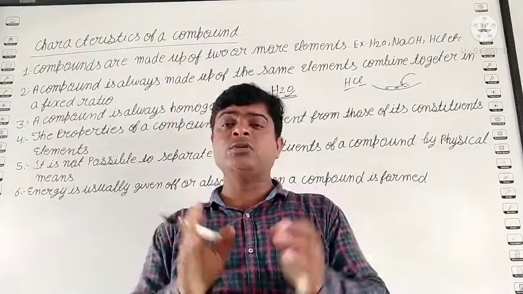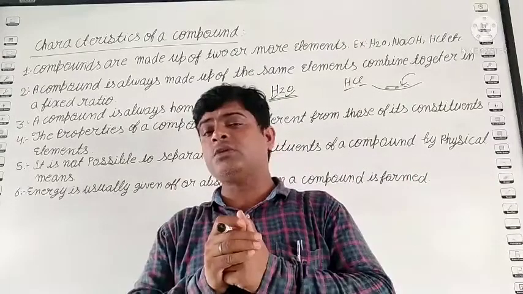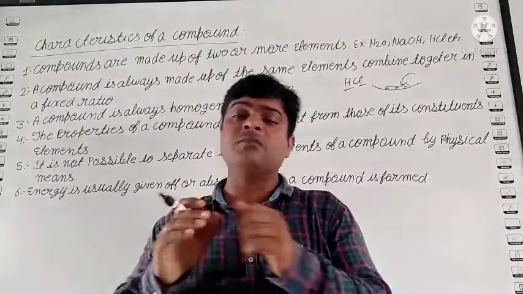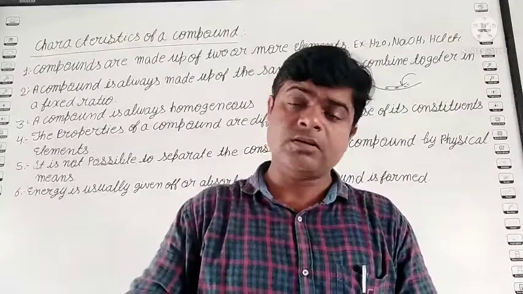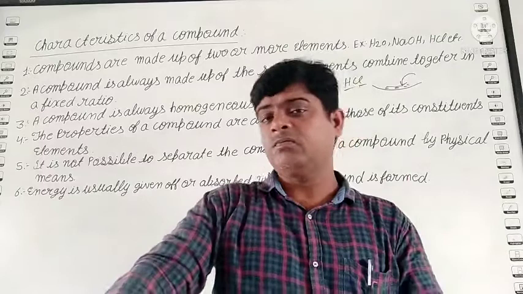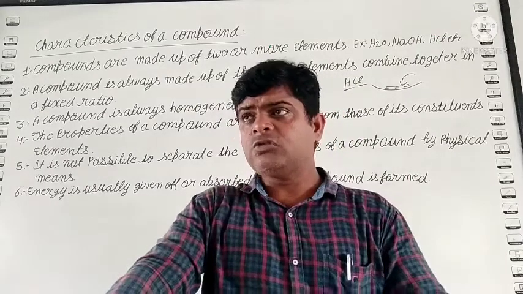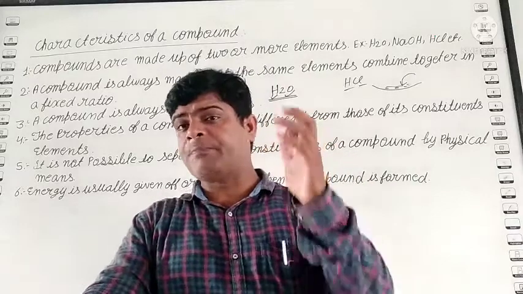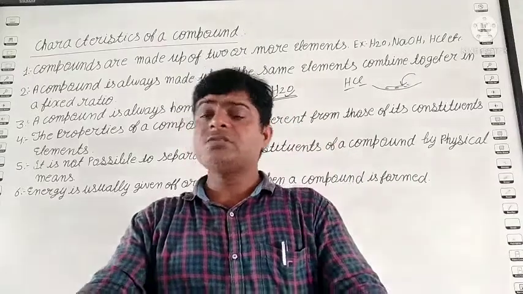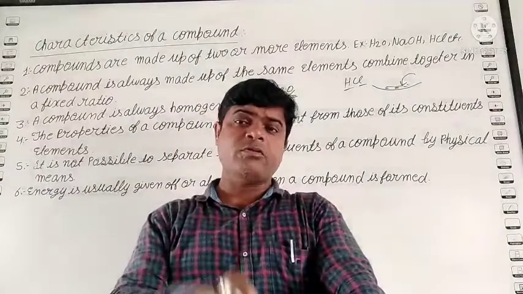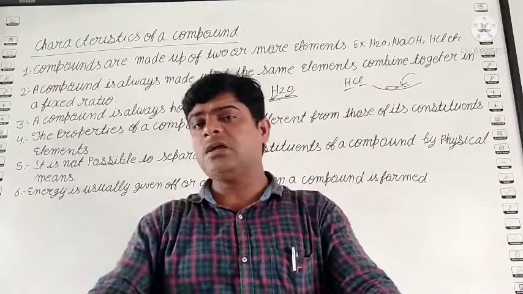But when hydrogen and oxygen mix together in a fixed ratio, it forms the water molecule. And what is the function of water? Water stops the burning. Yes? So this is the property of compound. The property of compound and the property of elements are different.